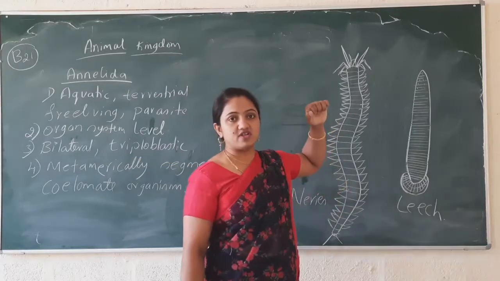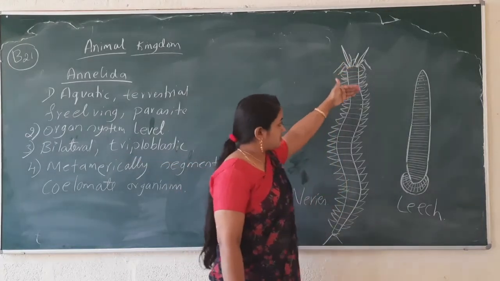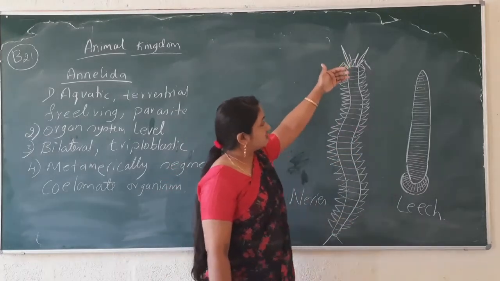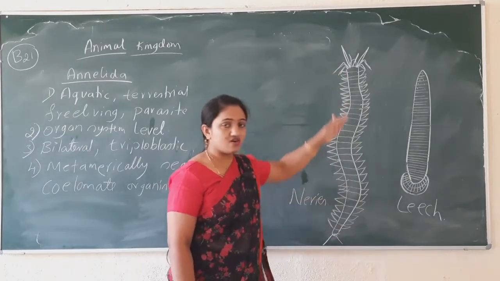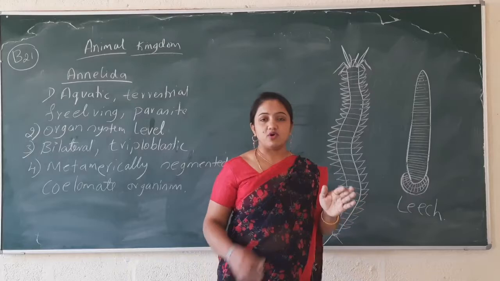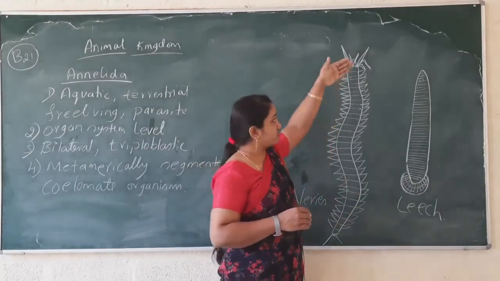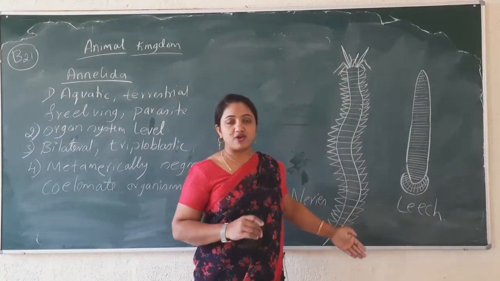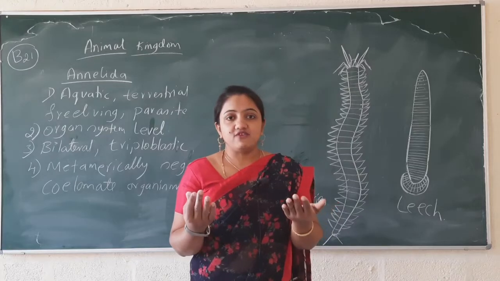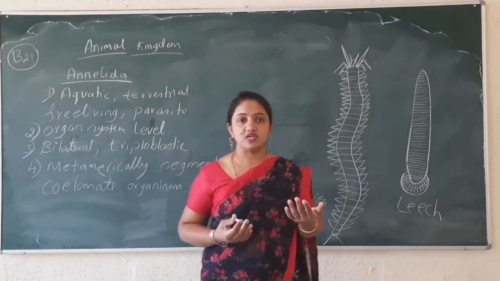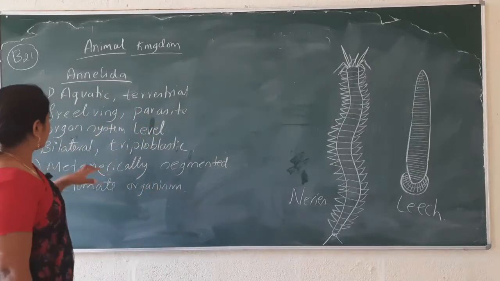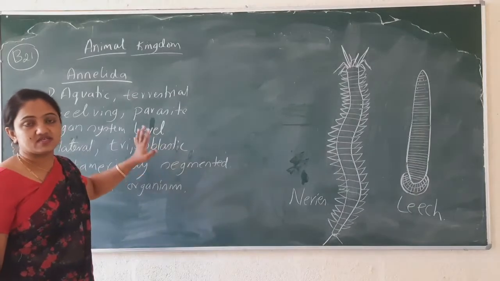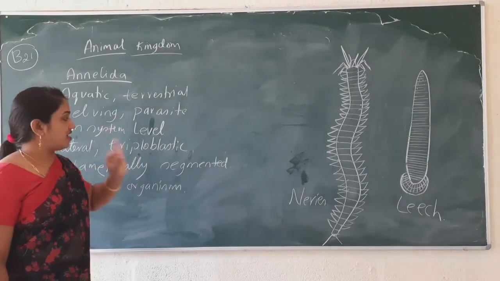So you can see the body now. The body is somewhat longitudinal, and that's why we cannot cut the body into two equal halves from any plane. We have to take the central axis through one plane to get equal body halves. That's why they come under bilateral symmetry, and they have three layers: ectoderm, mesoderm, endoderm.